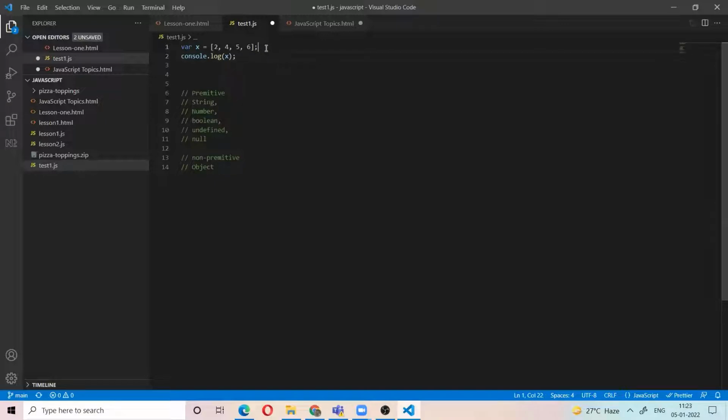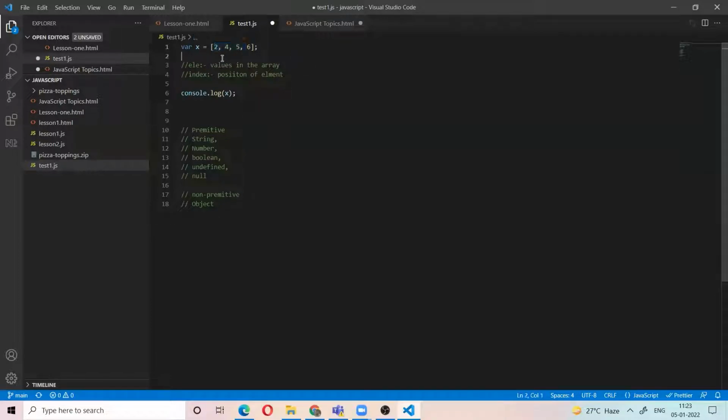In the array, we have two names. One is the elements. What are the values in the array? Those are called the elements. Here 2, 4, 5, 6 are the elements of x. The other name is index. What is the index? Index is the position of the elements. So we have 2, 4, 5, 6 as the elements.